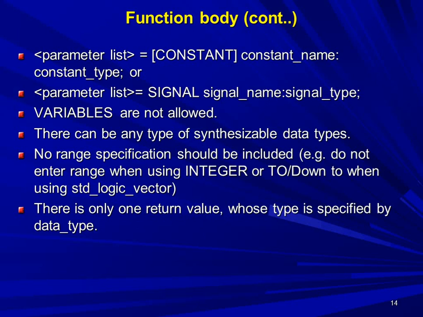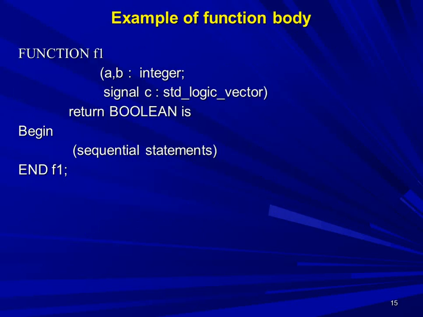There is no range specification that should be included, meaning do not enter the range when you are using integer, or to/downto range when using std_logic_vector. The function has only one return value, and its type should be specified by data underscore type. This is about the features of the function body, how we can declare the function body, what we can declare in the parameter list, and what the restrictions are. There is no need to declare the integer range or standard logic vector range.